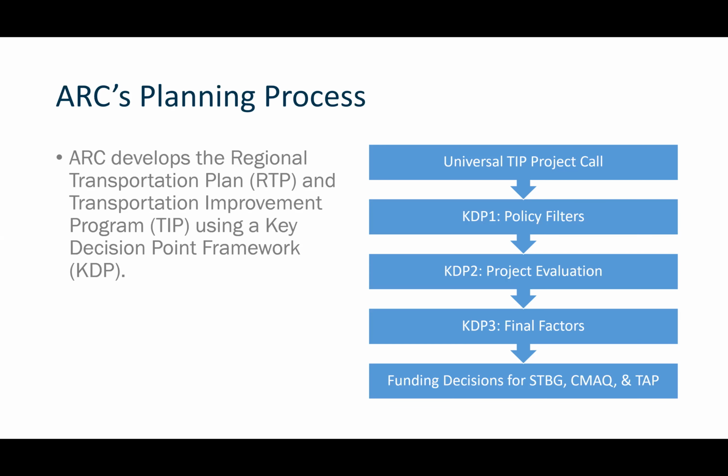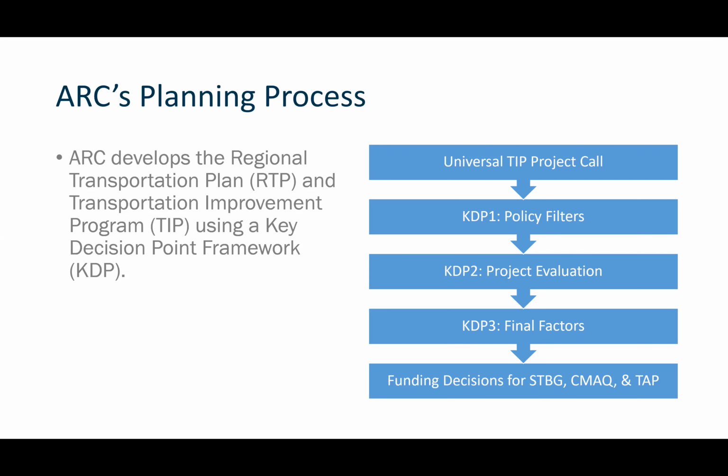The first one is a policy filter, and that one's pretty straightforward. Most projects will pass the policy filter. That's just making sure that we're not building like an 18-lane highway or something like that. Just the most basic things that we want to make sure don't get brought into the region.